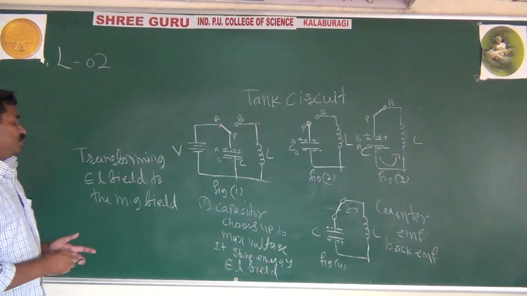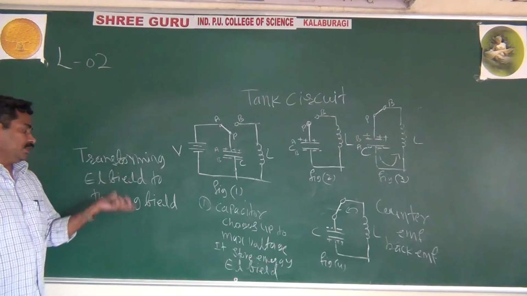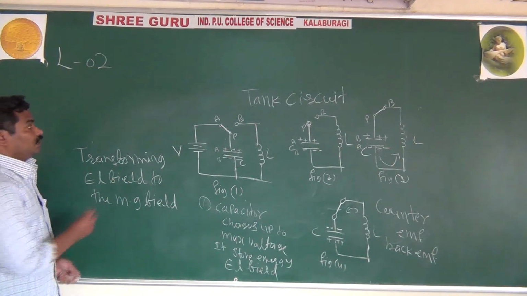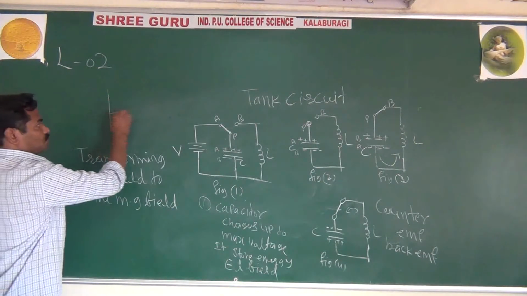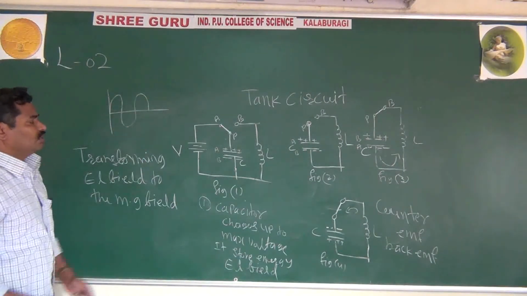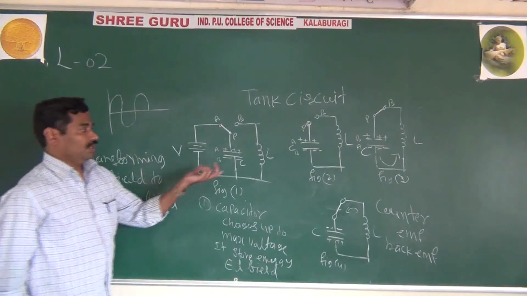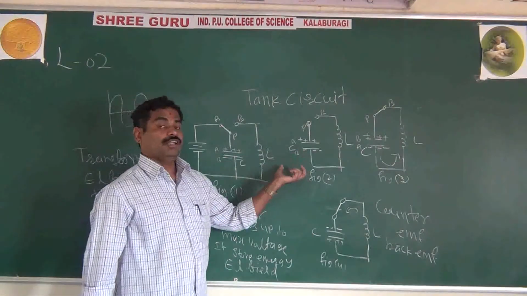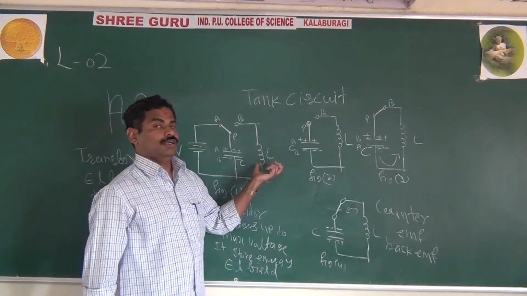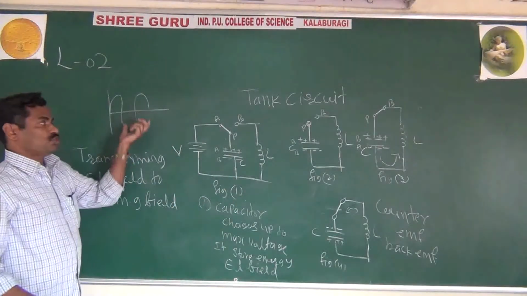Like that, this process continues. The transfer from electric field to magnetic field, and magnetic field to electric field, gives us the oscillations. If you consider an ideal capacitor and ideal inductor with no losses, you will get sustained oscillation.